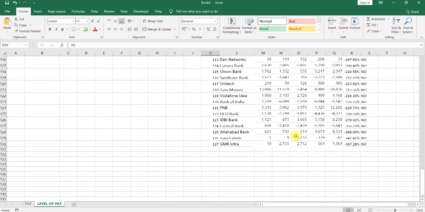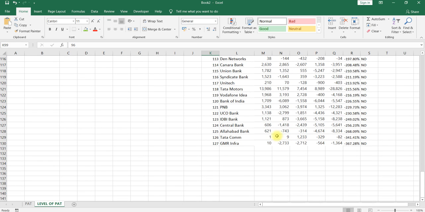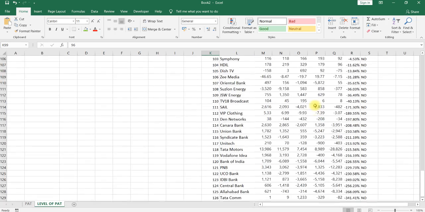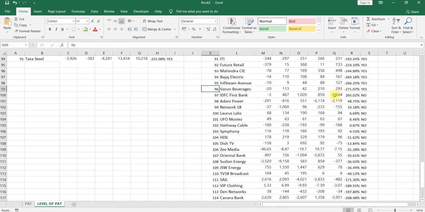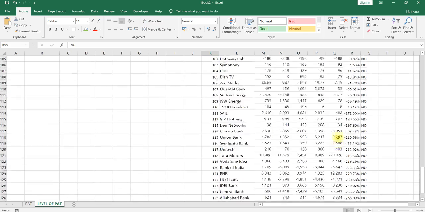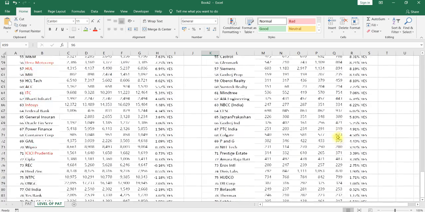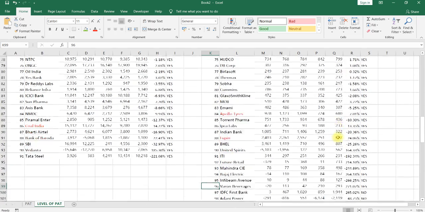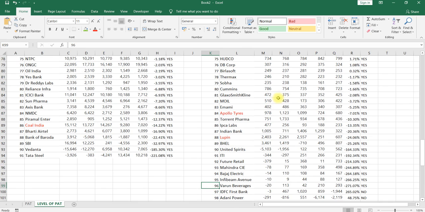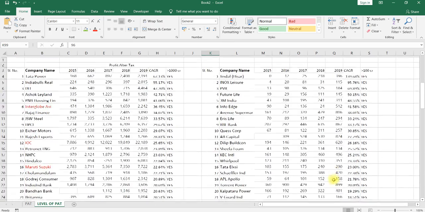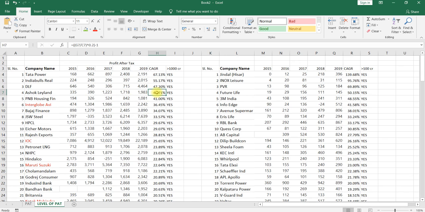The rest are not identified for investment, because they have a profit of less than 100 crores, or negative profit, in a recent year, in loss making companies. So for value investors, these top 96 companies which have given more than 100 crores can be considered for investment.